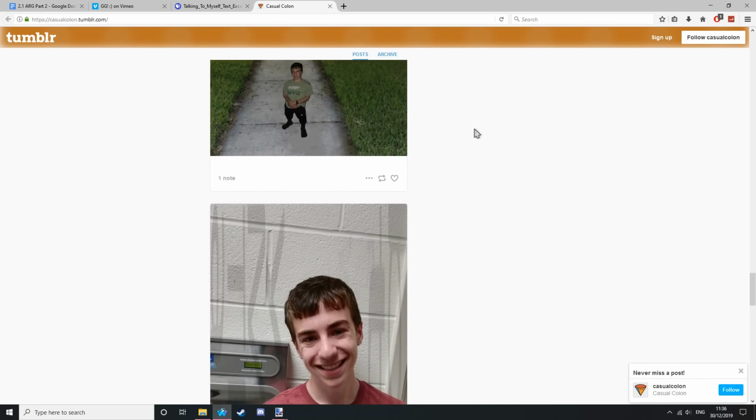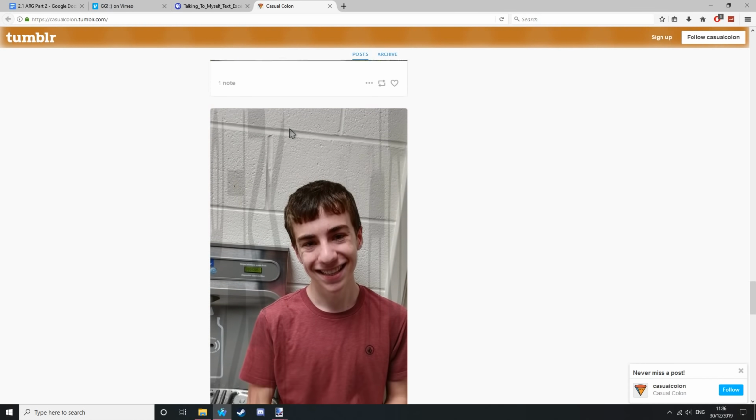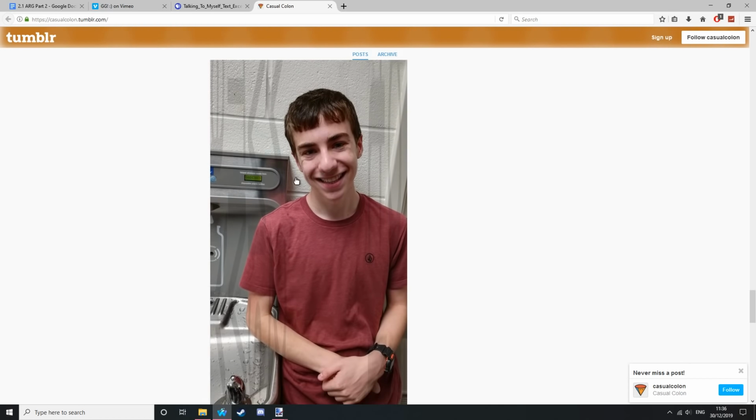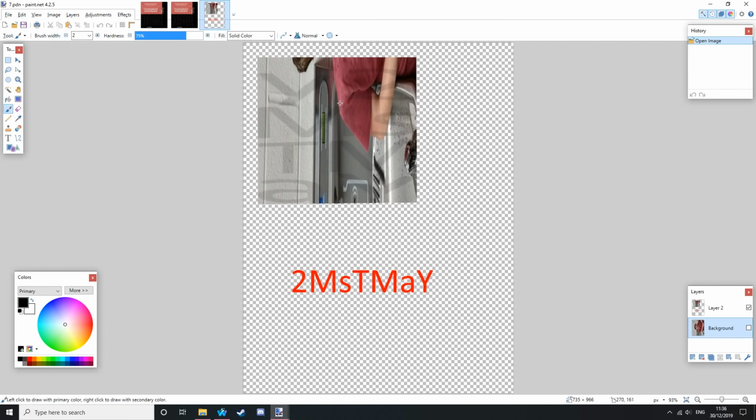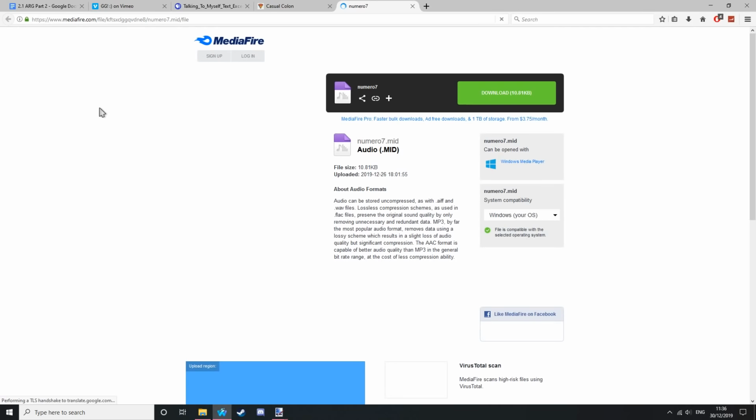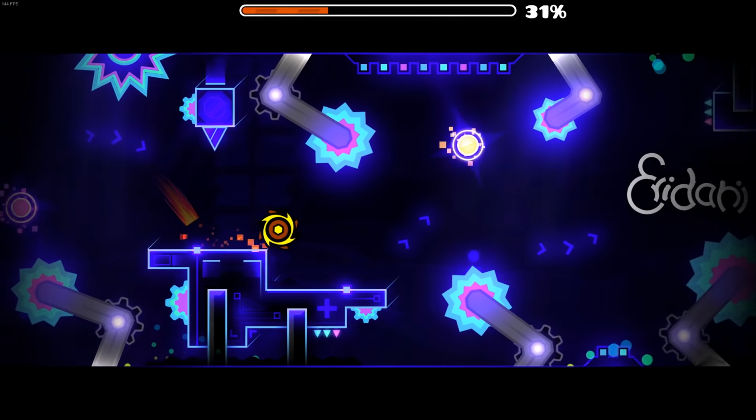And on this page there is an image of colon layered with some text. If we do a bit of editing on the image, we can see that the text is another bit.ly link of 2mstmay. This gives you a link to numero7.mid. This is a MIDI file, and this is what it sounds like.